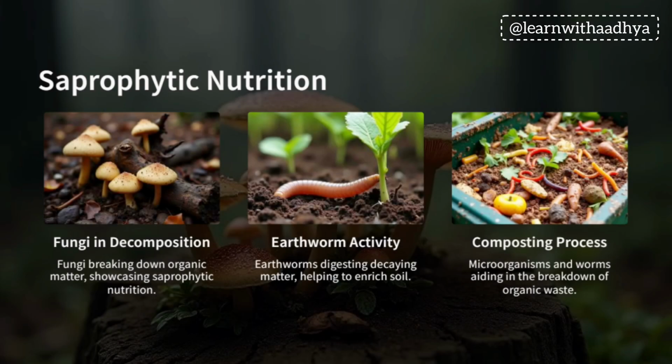Now we are going to discuss saprophytic nutrition. Saprophytes depend on dead and decaying matter for their food. For example, fungi. Fungi break down organic material, showcasing saprophytic nutrition. We can see mushrooms, and earthworms digest decaying matter and help to enrich the soil. The vegetable waste in the kitchen acts as a decomposer in the soil and gives quality life to the plant. It helps the soil in many ways.